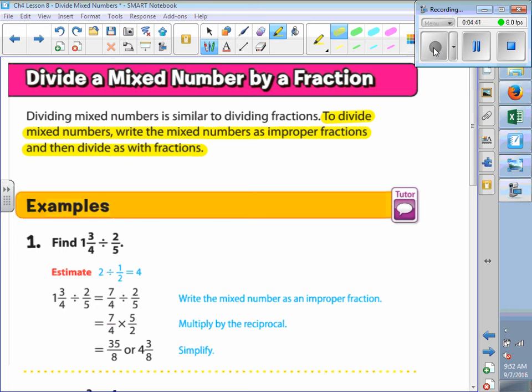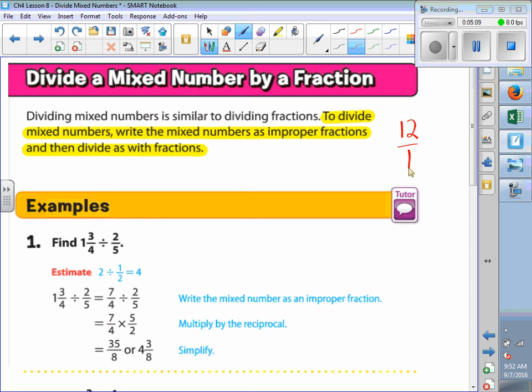The reciprocal of 4/5 is 5 over 4. The reciprocal of 12 is 1 over 12. Very good, because we're going to write 12 as a fraction, right? If we write 12 as a fraction, we're going to put that over 1. The reciprocal is going to be the flipped version, which is 1 over 12. Is everybody clear with that?